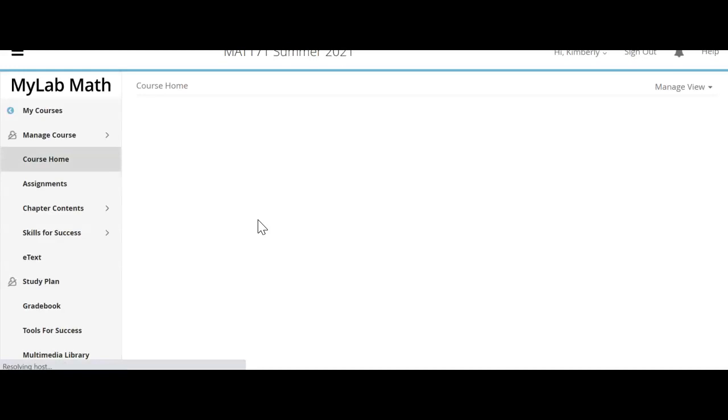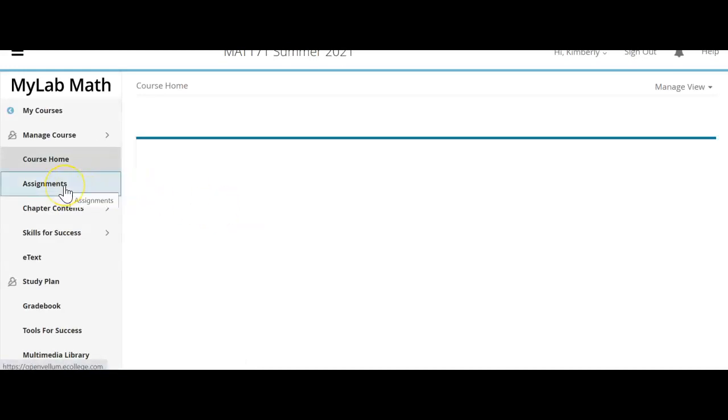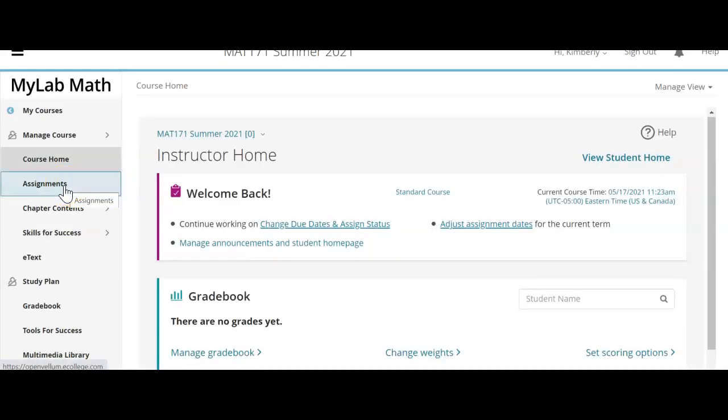You'll have a menu along the left-hand side, similar to Blackboard, okay? Along the left-hand side, you have assignments. That's where all of your assignments can be found. And then here you have your grade book, where you can find your grades and review assignments.